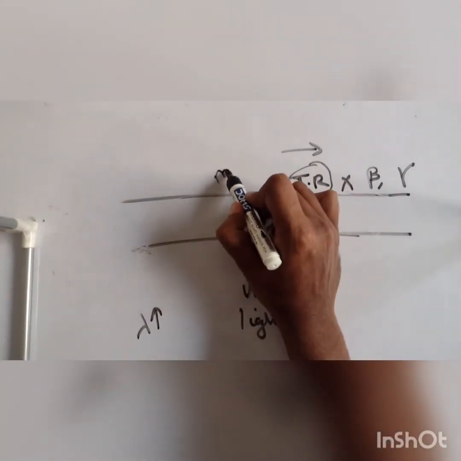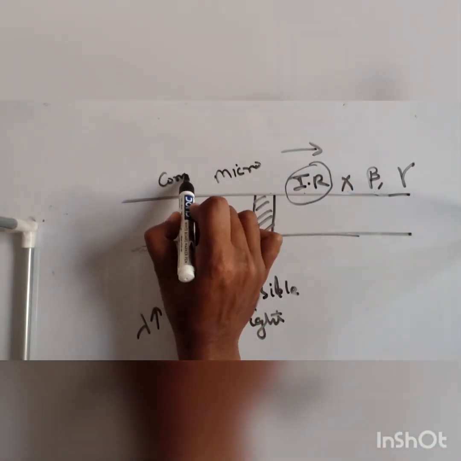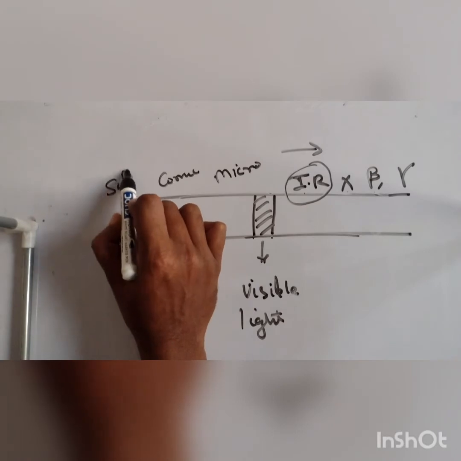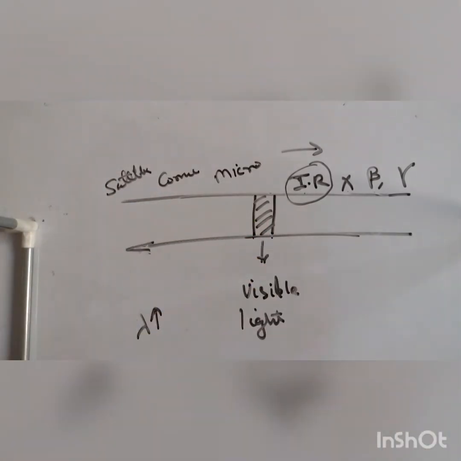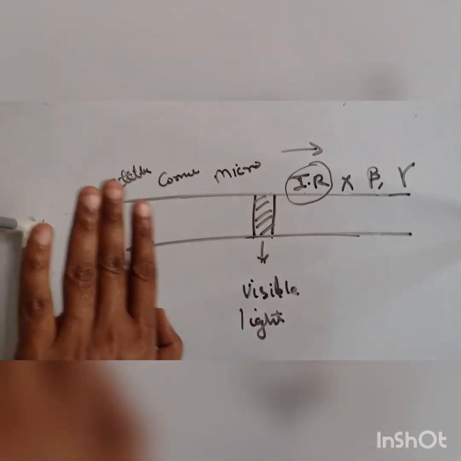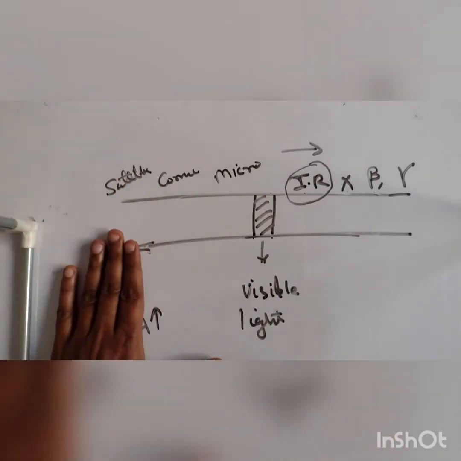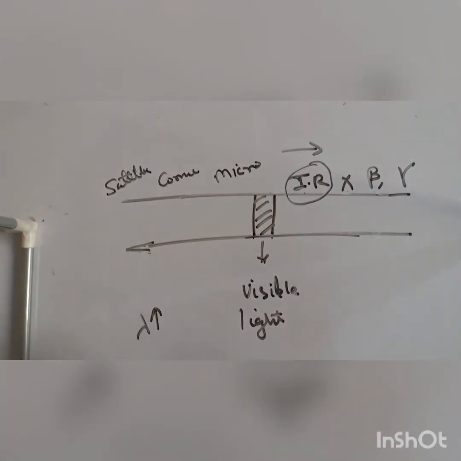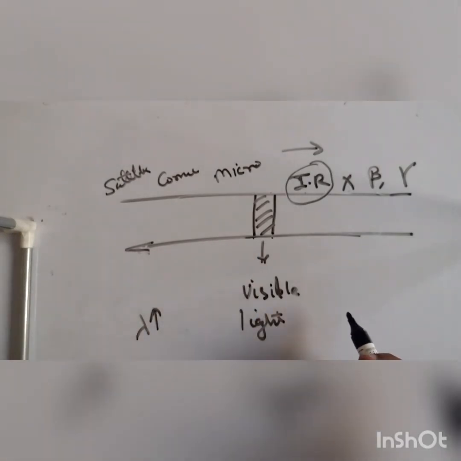Here you have microwave radiation. Here you have communication rays, satellite rays, which can be used for communication. As you go to the left, the wavelength increases. Can you detect these communication waves? No. For example, if you are on mobile, can you see the waves coming inside your mobile? Absolutely not. Why? Because it's outside your visible spectrum.